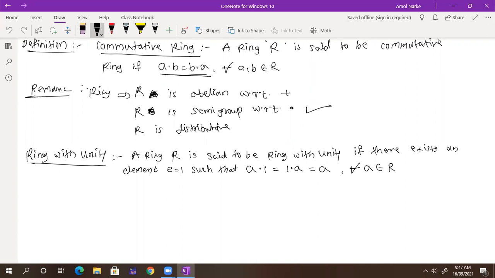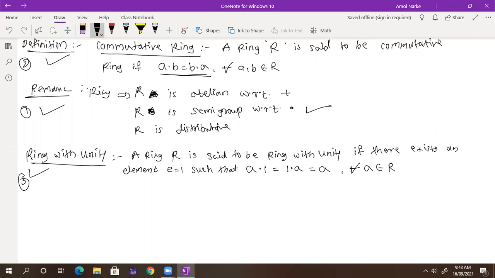Now can someone tell me what is a commutative ring with unity? Here we have ring with unity. What is meant by commutative ring with unity? Simple. It satisfies commutativity, it satisfies ring, and it has unity. All those three properties. So first one it is a ring, commutative means the second property, and unity means the third property. That's it. Got it, everyone?